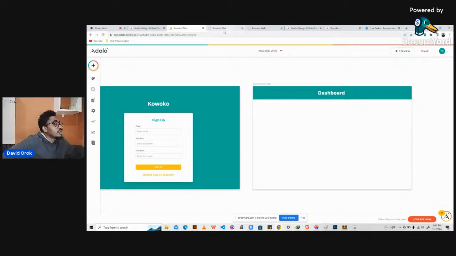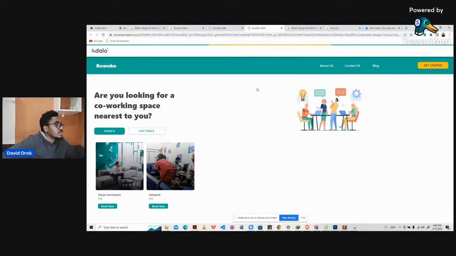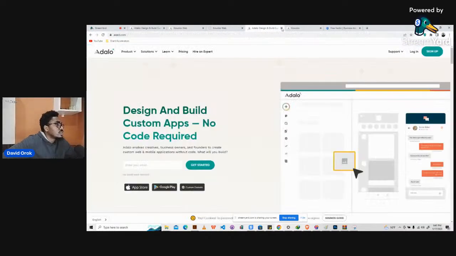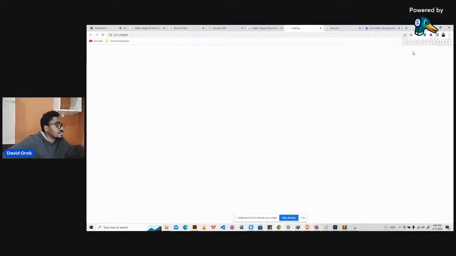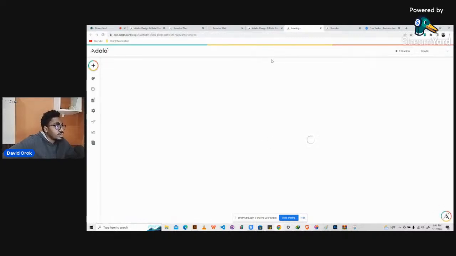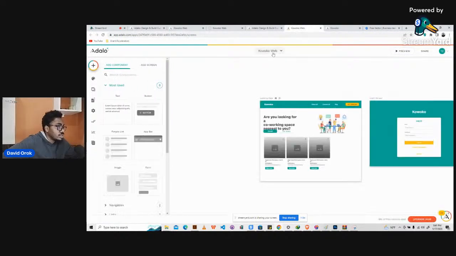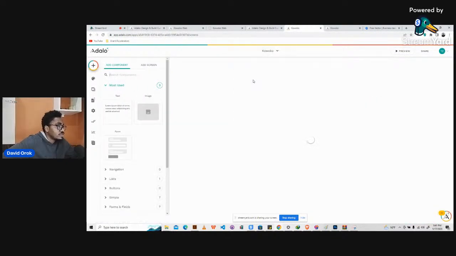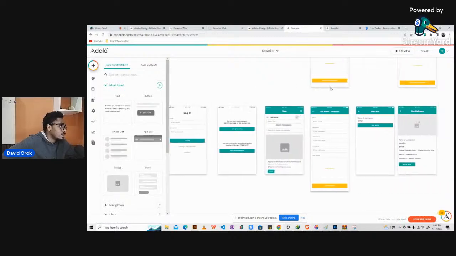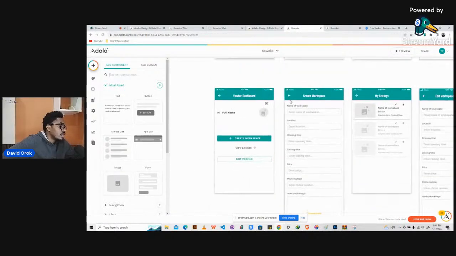So if you can remember, let's go back to what we have here. No, not here. Let's just close this. Login. Let's look at what we have in the dashboard for the mobile part. So we're just going to create the same thing without paying so much attention to the design. So we'll go to Kowoko itself. And then here in the dashboard for vendors, we just have hi, the name of the vendor, create workspace, view listing, and edit profile, right? Okay, so we'll do the same thing.